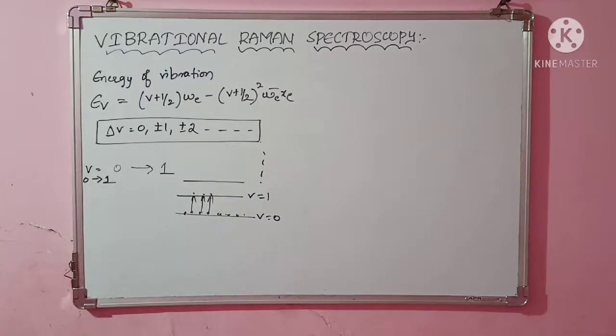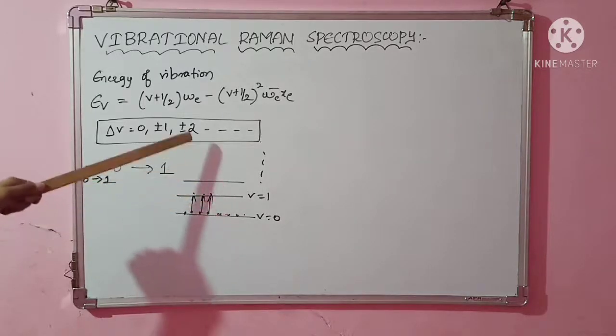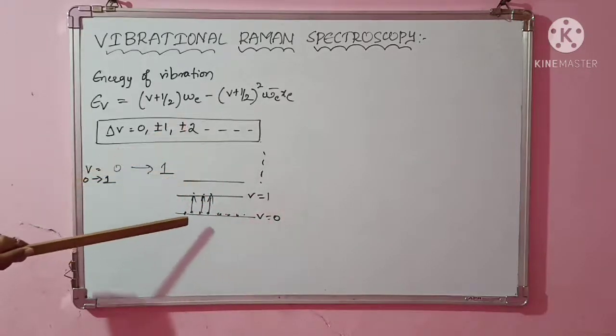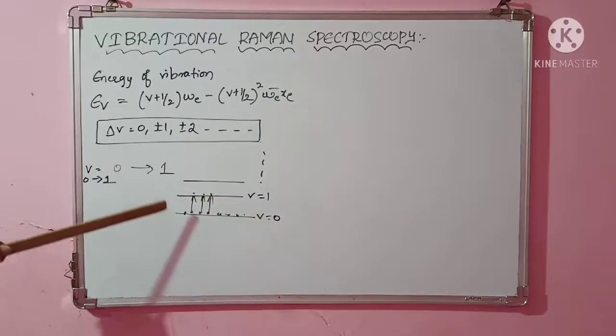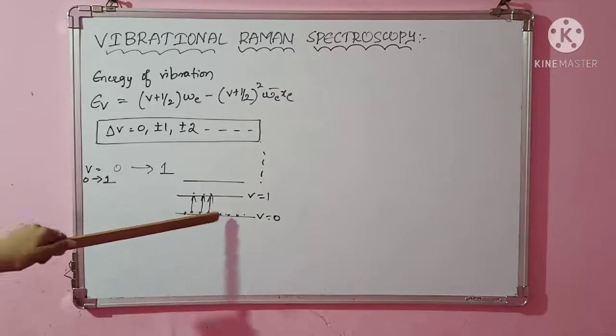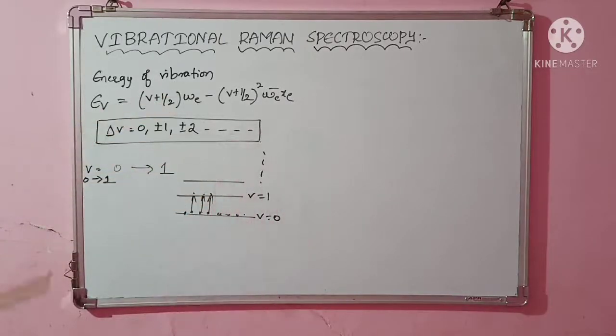So the 0 to 2 transition is not considered; we will only study the 0 to 1 transition. The reason is that the population is more in the ground state, so the number of molecules there is more than in the other higher energy levels. This is all about the energy of vibration and the selection rule for vibration.